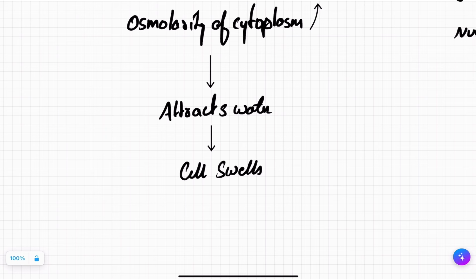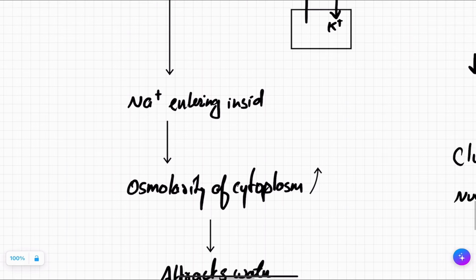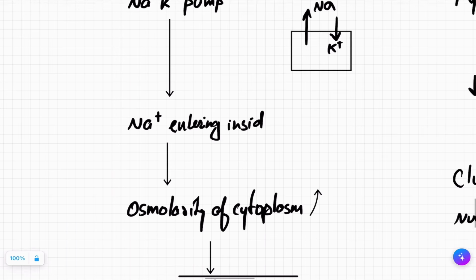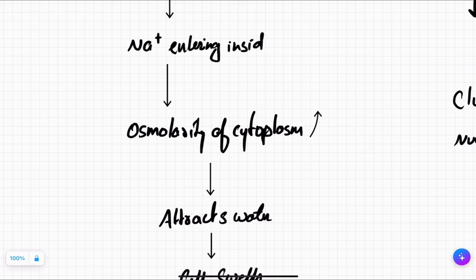Now, let's take a break. Try to understand it this way. You go to the kitchen, you take a tablespoon of salt and you put it on the counter. After 5 or 10 minutes, you will see that earlier the salt was dry, and now the salt has attracted water, because every solute in its purest form has the highest osmolarity. So here we also saw that the osmolarity of the cytoplasm increased. It means it can attract more water.